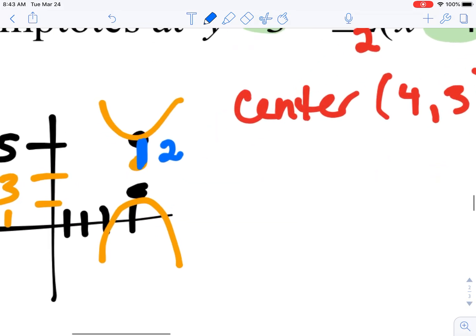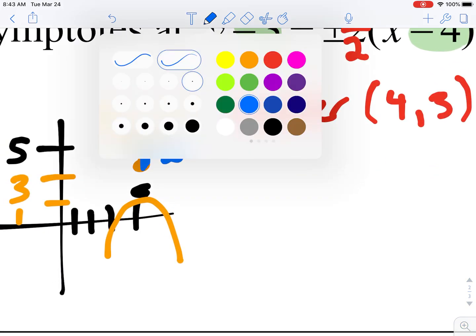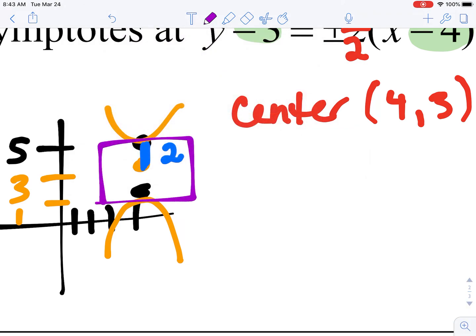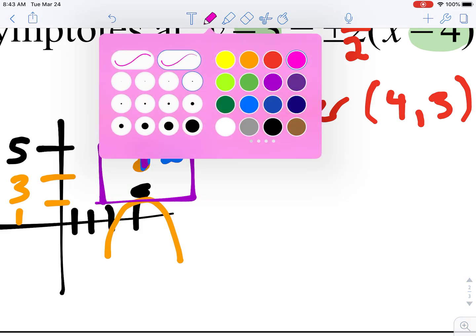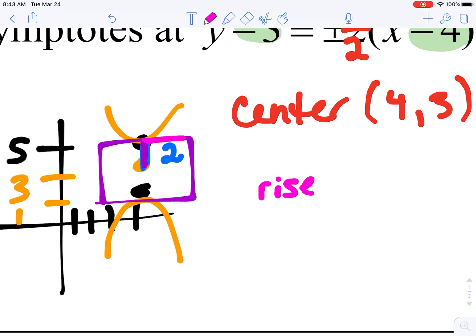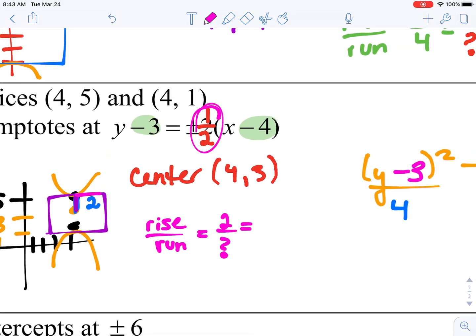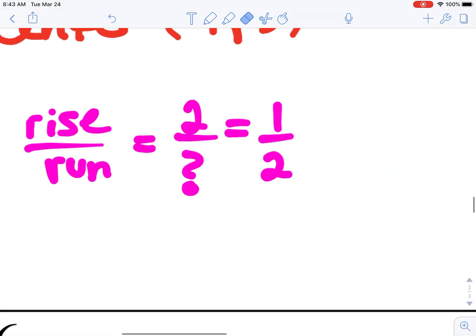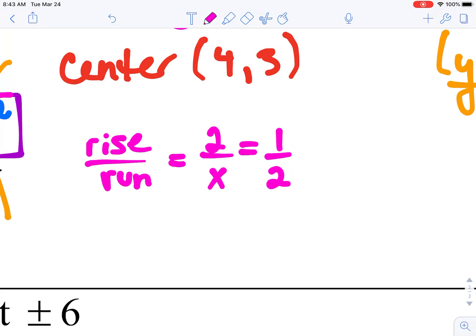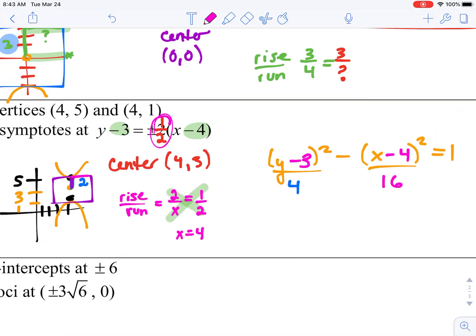And we're going to use our slope again to figure out our box, our rise over run. If we know we went up 2, the question is how much do we go over to the right? So rise over run. If we went up 2, how much did we go over? Well, we can look at our equation, and remember I changed it to 1/2. I made that so it was a little bit easier. If you prefer, you can always put this as your x, and when you cross multiply, you get your x to be 4. And then 4 squared is 16.